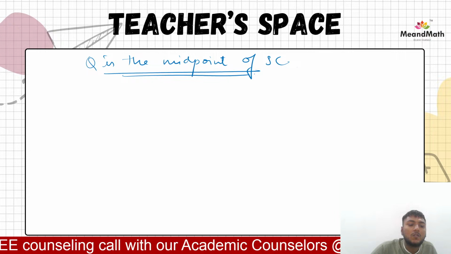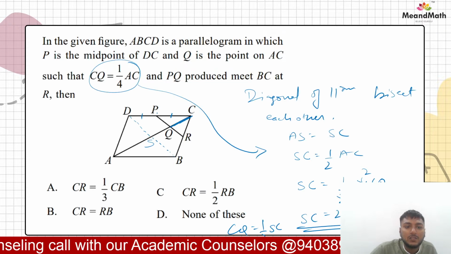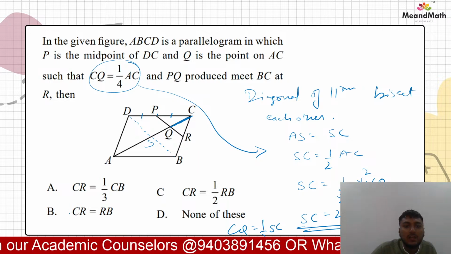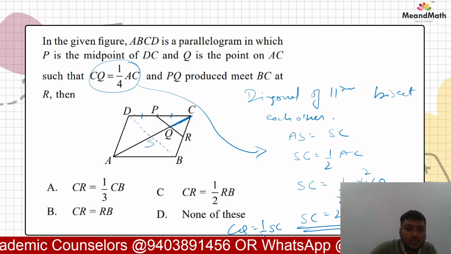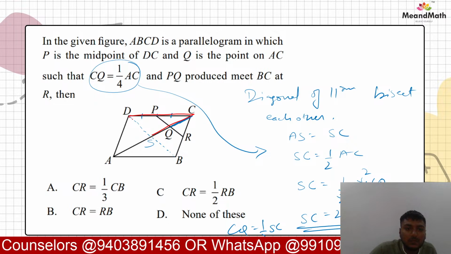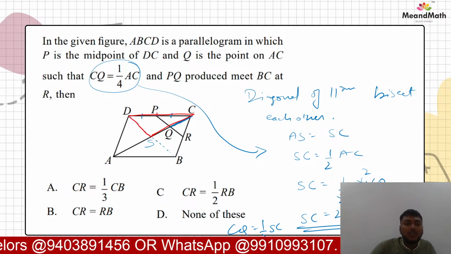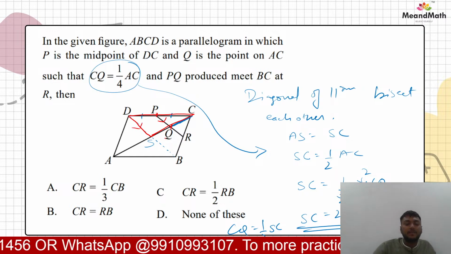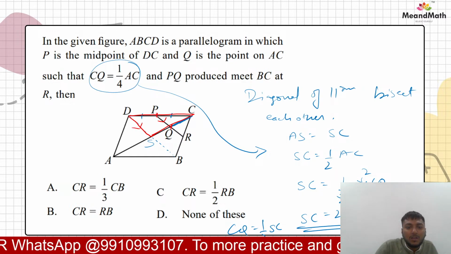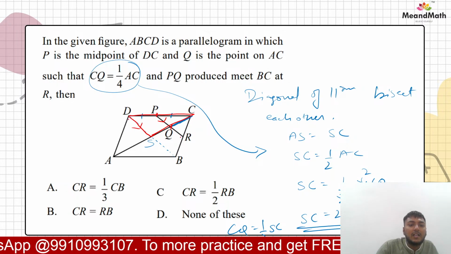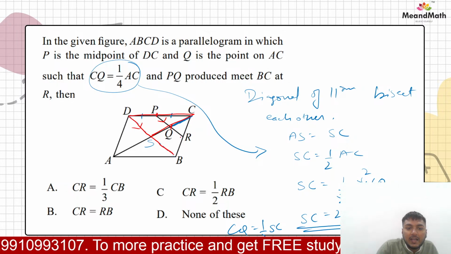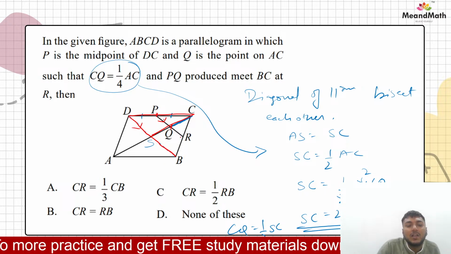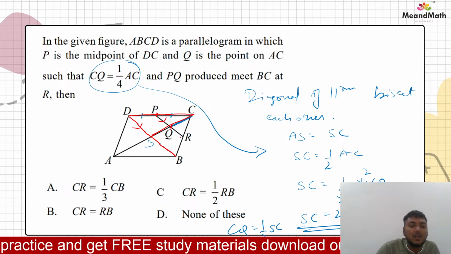We proved this. Now what is the use of this, beta? See, P already midpoint tha in triangle DCS, right? In triangle DCS, P is the midpoint. Now Q is the midpoint, so PQ would be parallel to DS. Yes or no? Abhi since PQ is continued till R and DS is continued till SB, right? So we can say that PQ is parallel to what? DB. And similarly, PR is parallel to DB, yes or no?